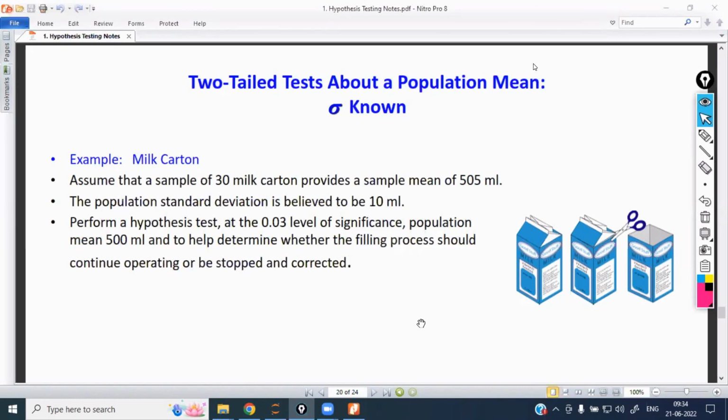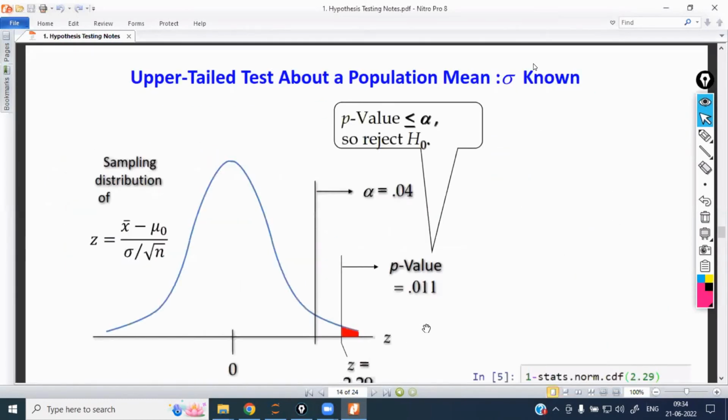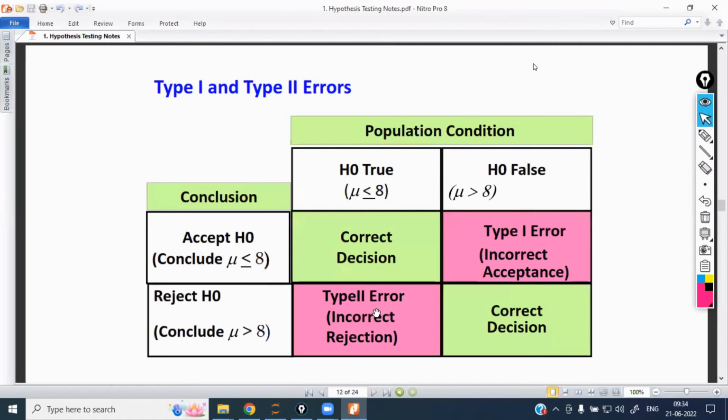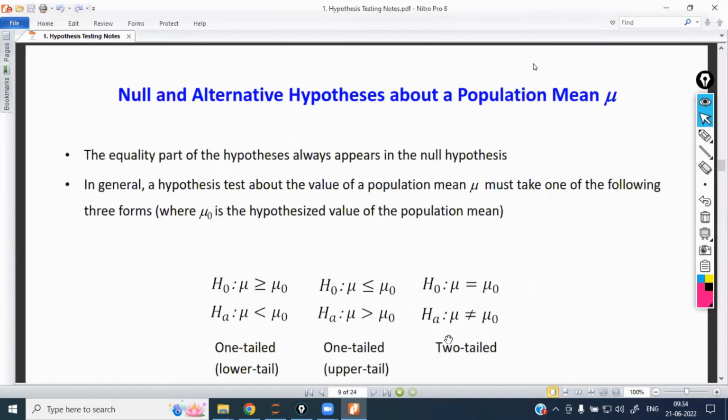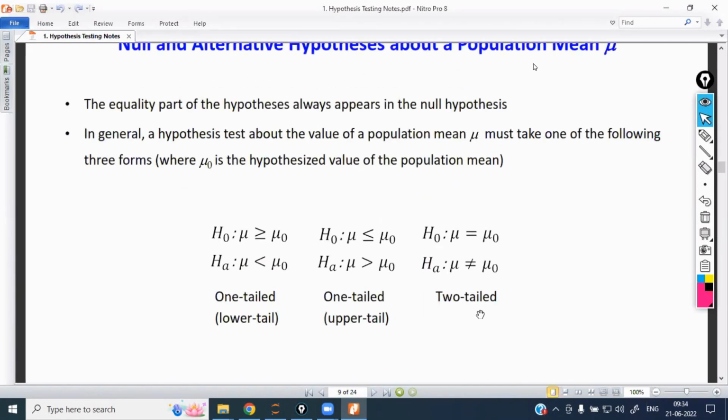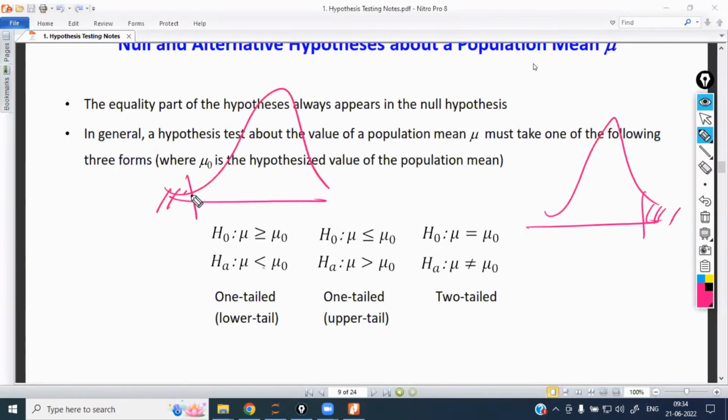That is with respect to the alternate hypothesis, based on the symbol of the alternate hypothesis. If you have the not equal to symbol, it is a two-tailed test. If you have the greater than symbol in the alternate hypothesis, which you want to prove, then it is a right-tailed test. Greater than symbol means positive value, and rejection will be on this side. Left-tailed test means less than symbol, and left side rejection. Two-tailed test means two side rejections. This side rejected, this side also rejected. If more than that also a problem, less than that also a problem.